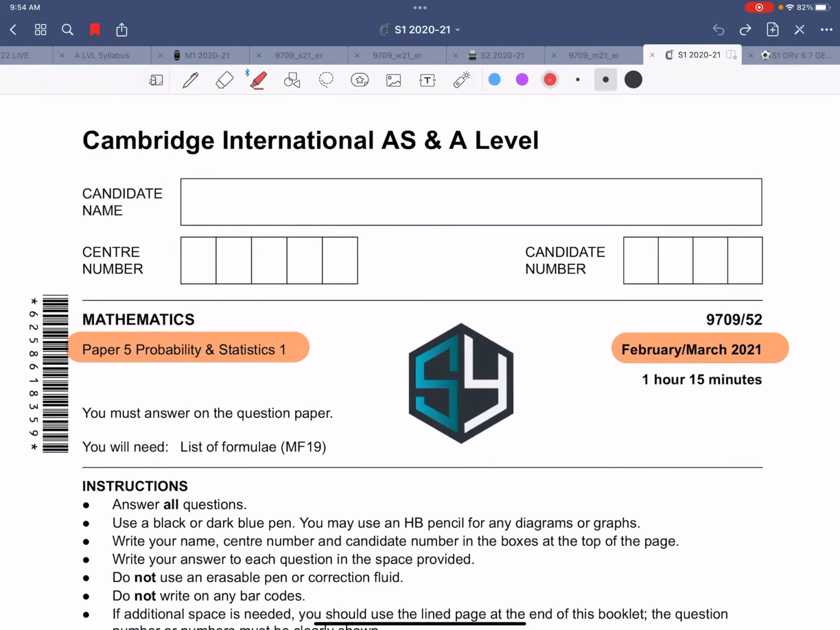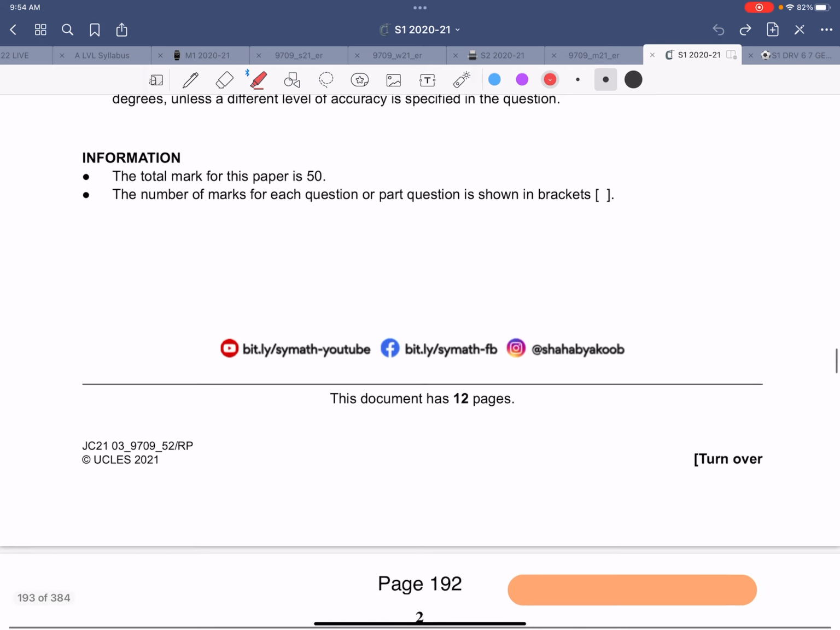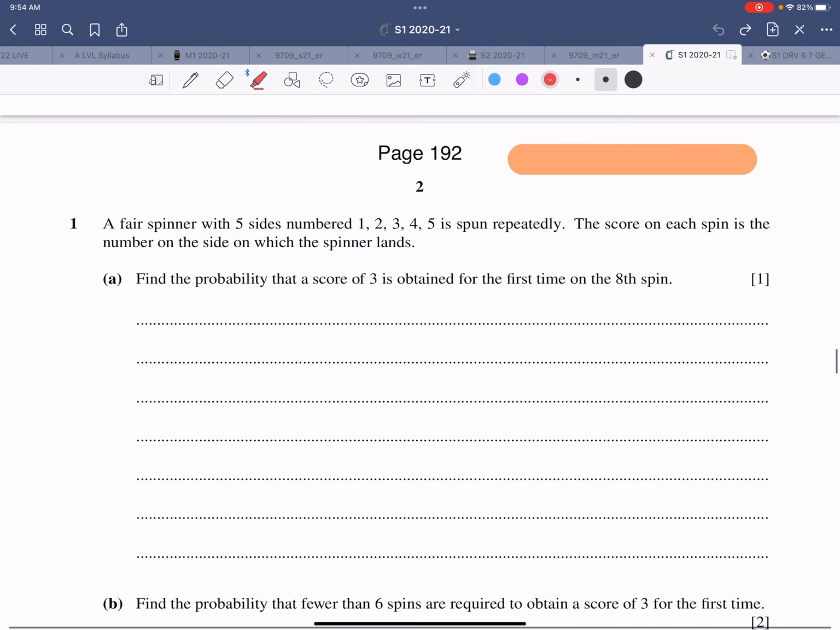Welcome to the yearly past paper session of S1. We are starting with the February March 2021 paper. Let's look at the first question.